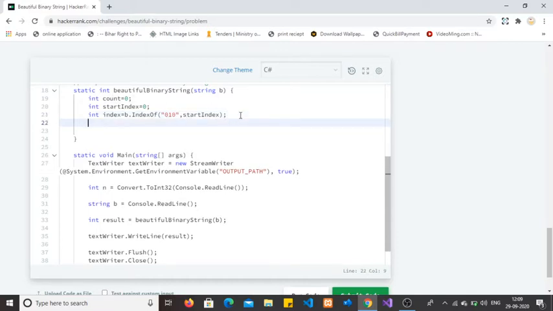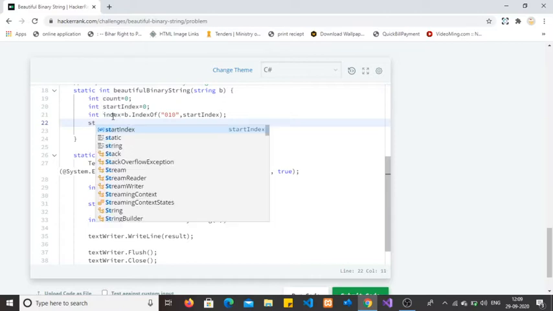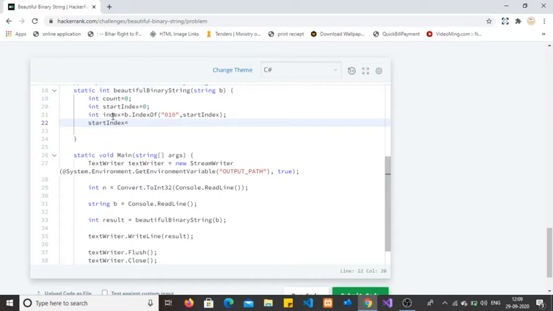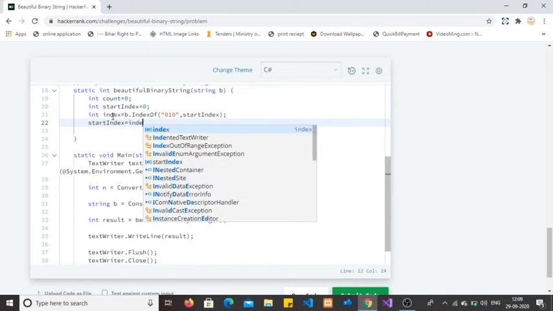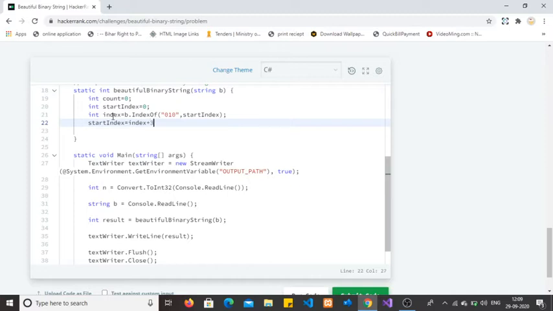If this substring is found in the given string, then it will return that index, otherwise it will return -1. Then startIndex is equal to index plus 3, because if this string is found, then it will return the index of this 0.